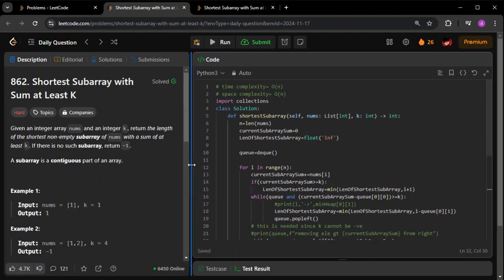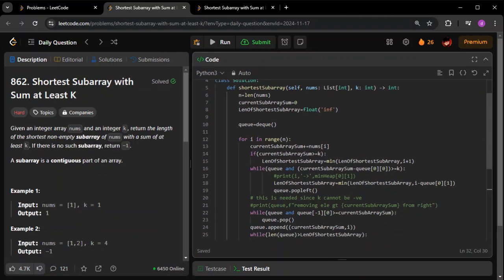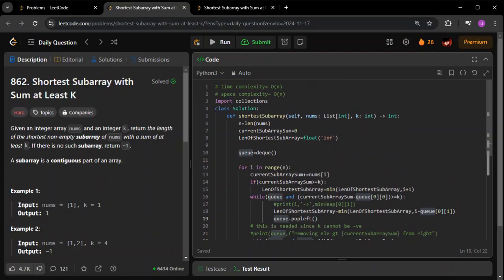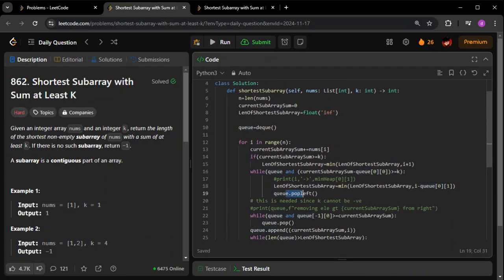This is the bigger video, but when we're using a deque, the benefit is that every element will be inserted only once in the queue. Do you agree with me? And it will be removed only once. So removal and append will be O(1) for each element. At max we are doing n inserts and n pops.